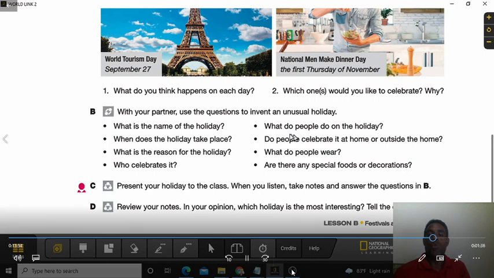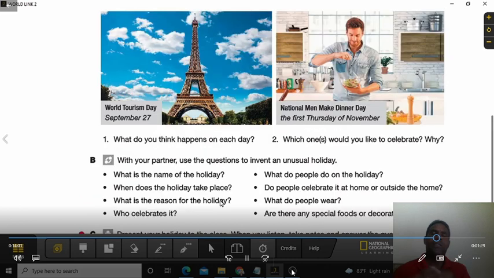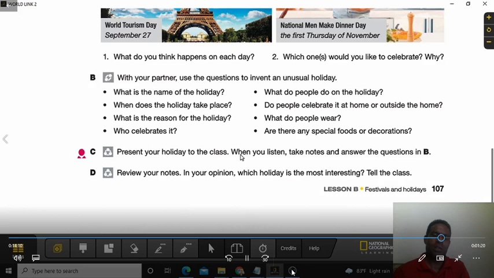So everybody's going to create a flyer about their holiday. And you're going to put all this information. And I'm going to check this on the next class that we get together. So if there's something that you don't understand from all this information that we're giving over here, you can always write and ask me in the WhatsApp group. If not, make sure that you repeat it again and you understand it. And then on the next class day, I'm going to check all the work that I'm telling you to do in this video.